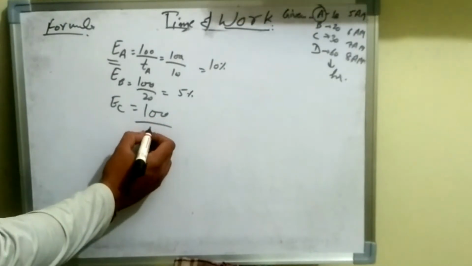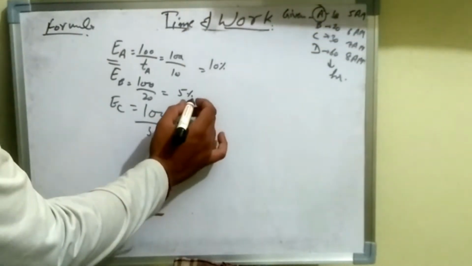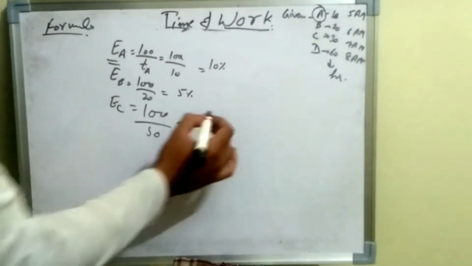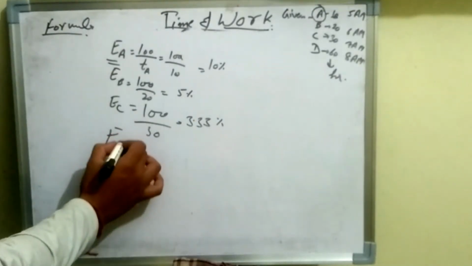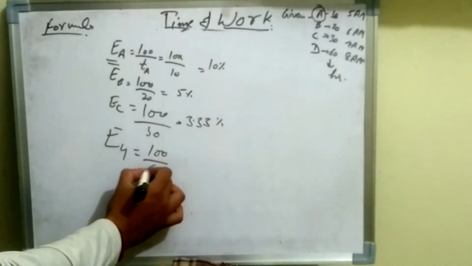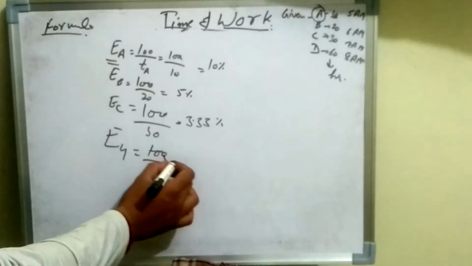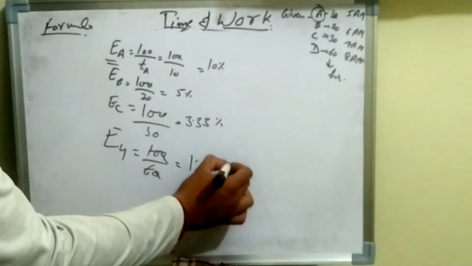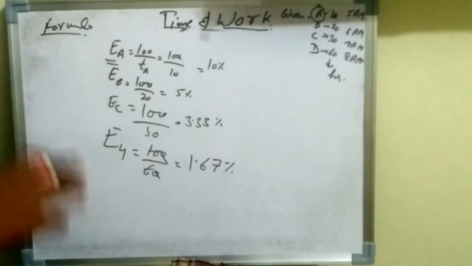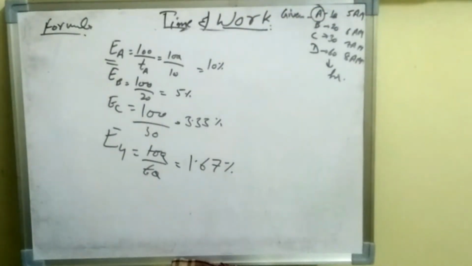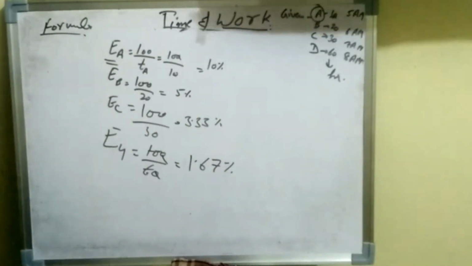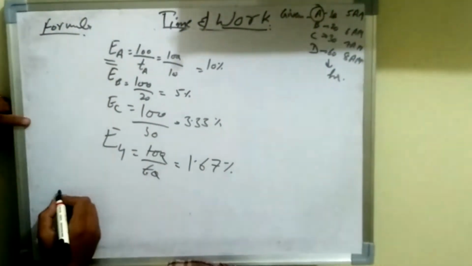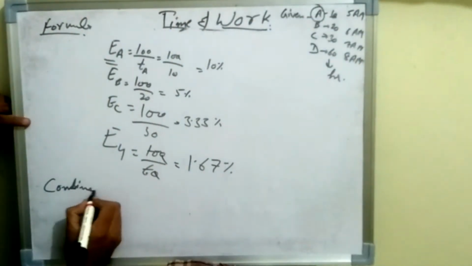Then efficiency for C will be 100 upon 30, which will be approximately 3.33%. Now efficiency for D will be 100 upon 60, and that is equal to 1.67% per hour. All these efficiencies are per hour.